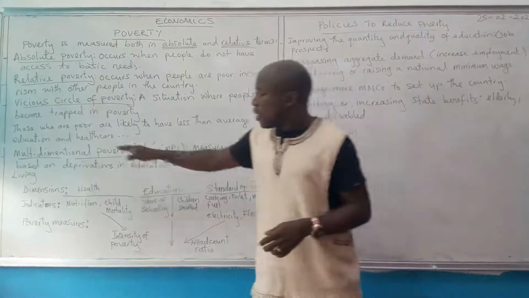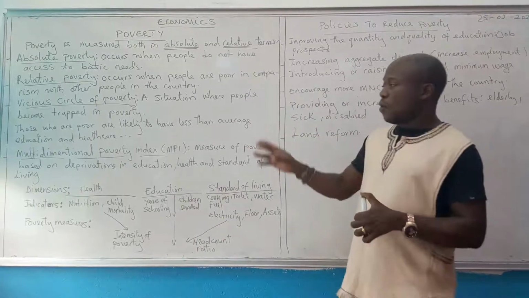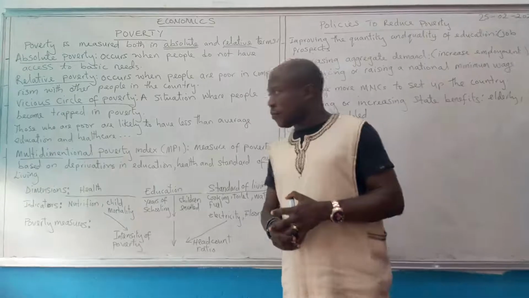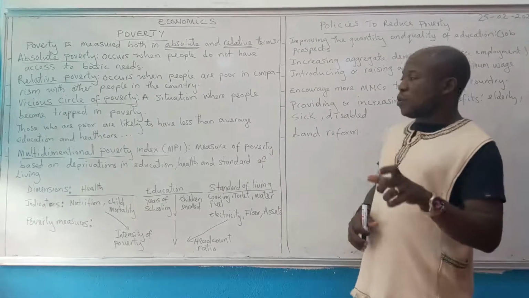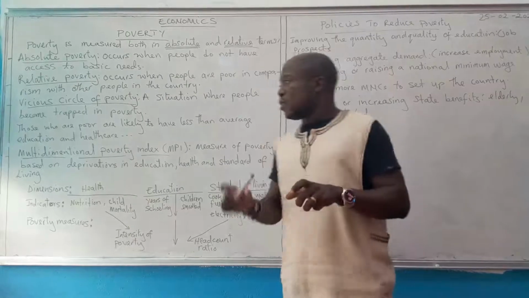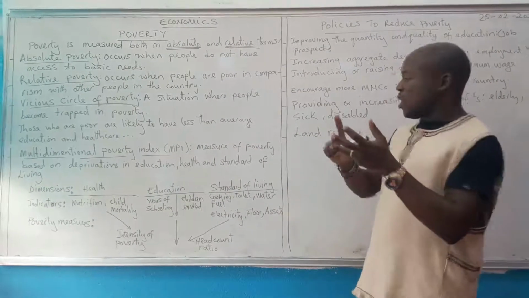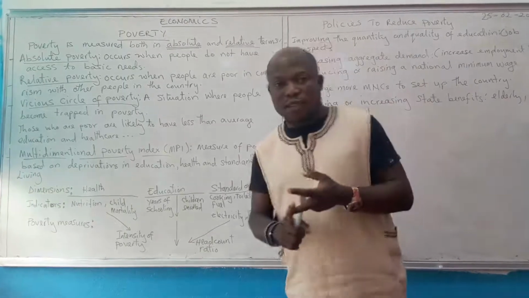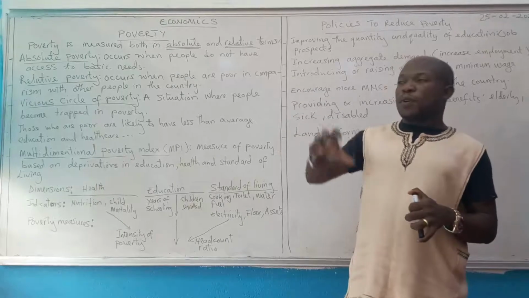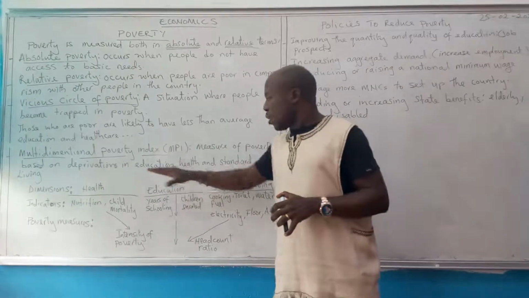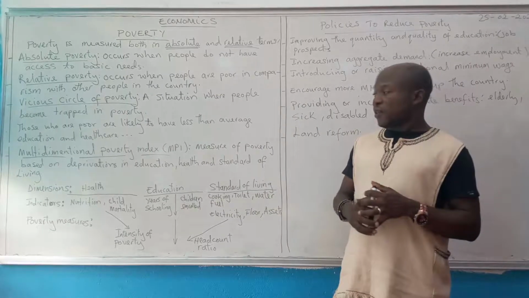Then, we look at the Multidimensional Poverty Index, or MPI. What does this mean? This is a measure that is based on deprivation in education, health, and standard of living. It means depriving people from gaining education, health, and having a good standard of living.